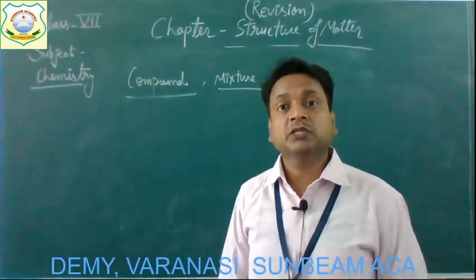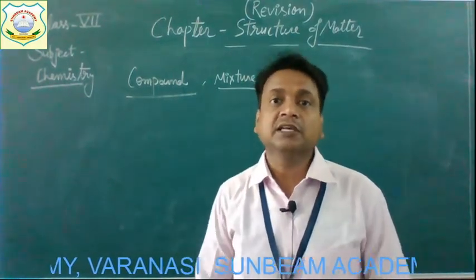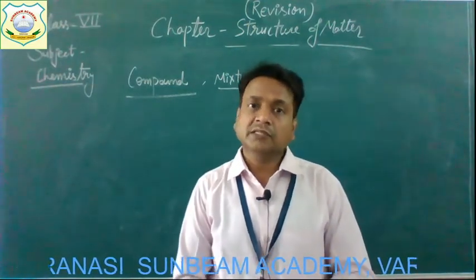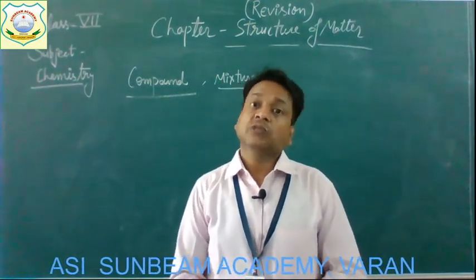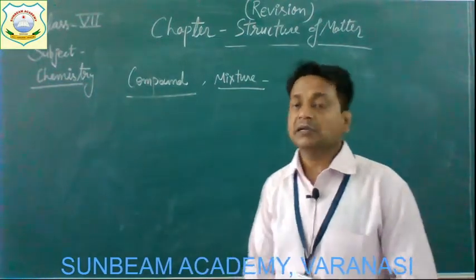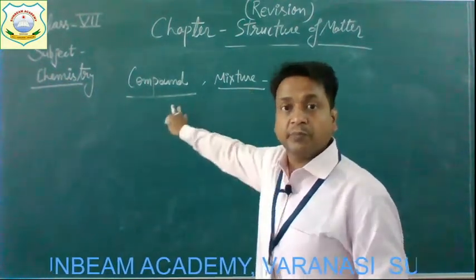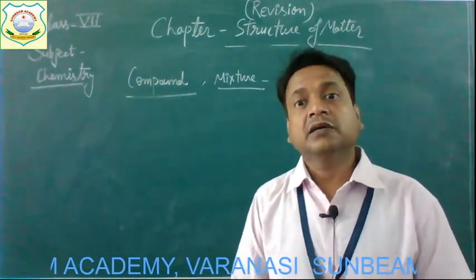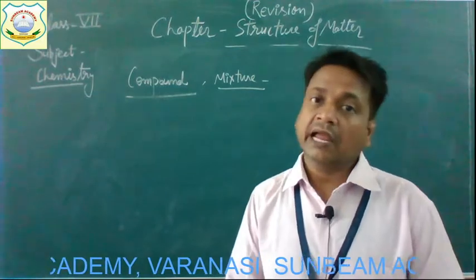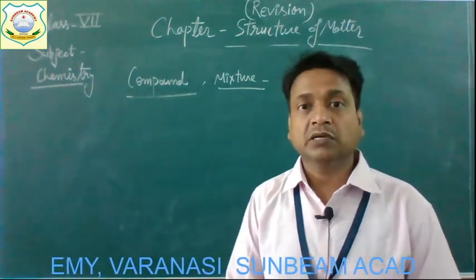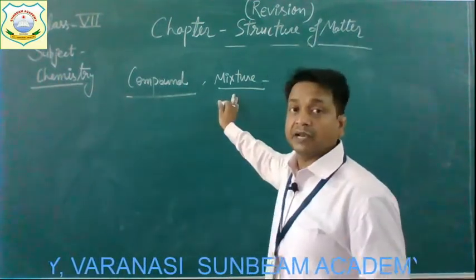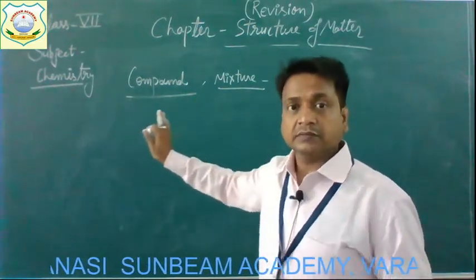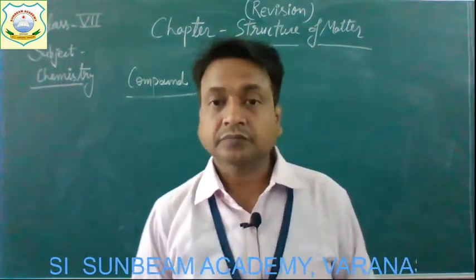But when two or more elements are just kept together physically, no chemical reaction occurs and the ratios are also not fixed, that time it is termed a mixture. So they both are groups of elements, but because of the ratio of the elements and the chemical reaction, they make different compounds and mixtures. Okay, children? Now, come to the next.